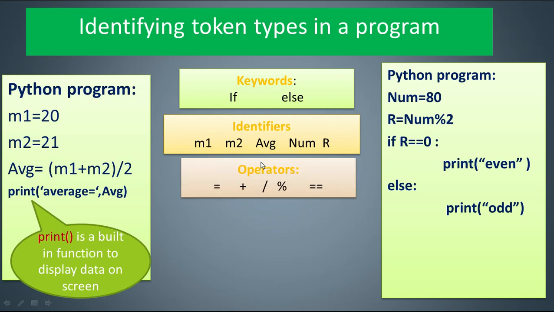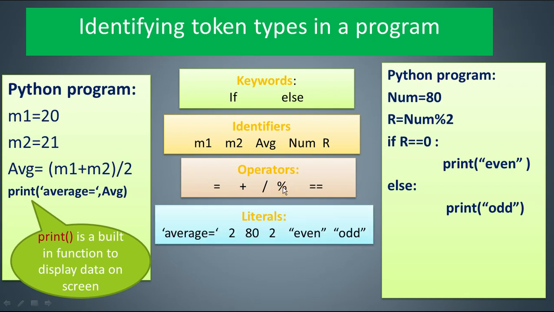Next, operators. Apart from these, we have used some operators: equal to, double equal to, modulus, slash and plus. Plus is for addition, equal to is the storage or assignment operator, but double equal to is for comparing values for equality. So this is a relational operator, and this is a remainder operator.